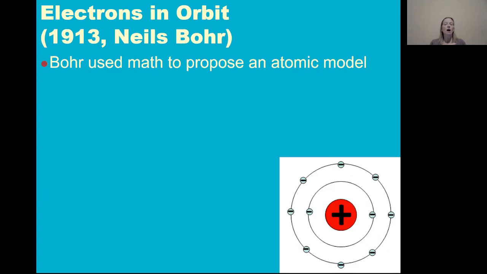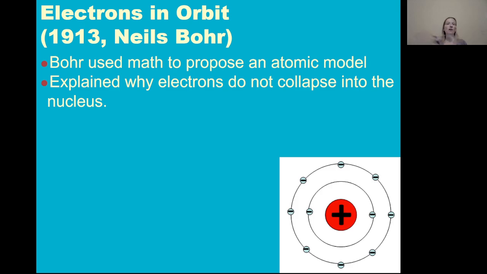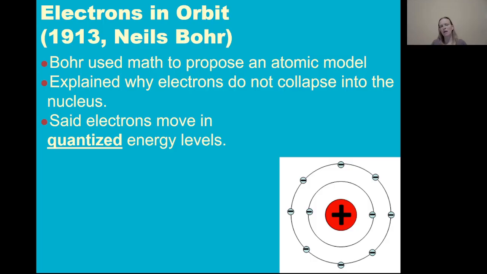Niels Bohr was a mathematician, and he used math to propose an atomic model that helped explain why those electrons stay in orbit around the nucleus. So he's explaining why the electrons aren't collapsing in to be next to the positively charged nucleus. He said that electrons move in quantized energy levels. Quantized energy level just means that you can be in energy level 1, you can be in energy level 2, but you can't kind of hang out halfway between energy level 1 and energy level 2. An electron is either in energy level 1 or energy level 2. It can't be in between the two.